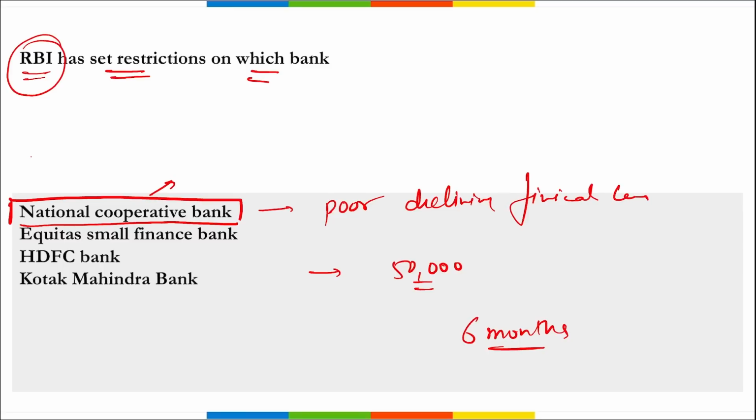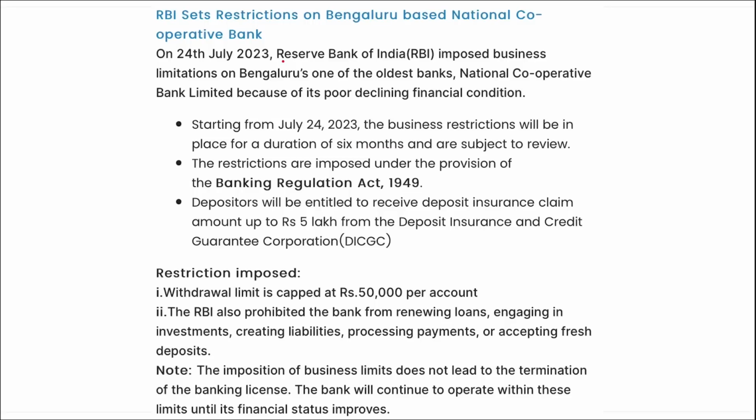Then if we talk about this National Cooperative Bank, this bank was founded in 1975 and headquarter is in Bangalore, Karnataka. Who is the chairman right now? H.C. Krishna. Correct? Next. Here you can see RBI imposed business limitations on Bangalore's one of the oldest banks, that is National Cooperative Bank Limited, and this is because of their poor declining financial conditions. And here are some of the restrictions that you can see.